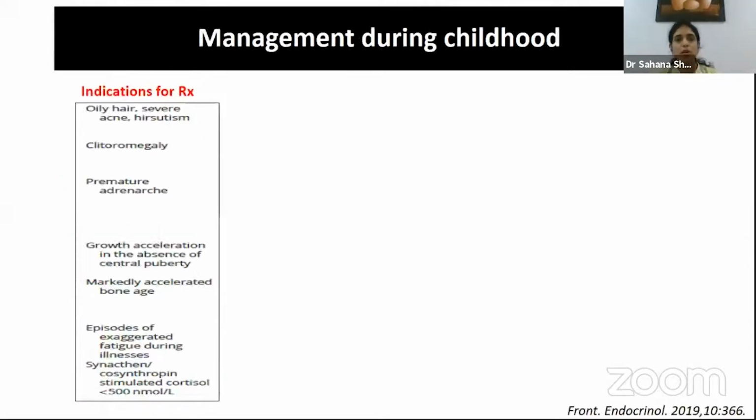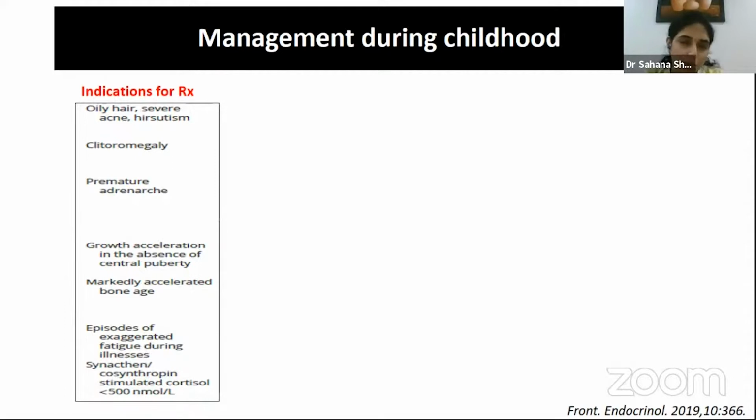Now let's look at the management age-wise, like how I presented the clinical spectrum age-wise. I'll just quickly take you through the management in different age groups. During childhood, the indications for treatment would be predominantly if one presents with accelerated growth and advanced bone age, or if they present with exaggerated episodes of fatigue or symptoms suggestive of hypocortisolism, which we usually do not expect in non-classical congenital adrenal hyperplasia.